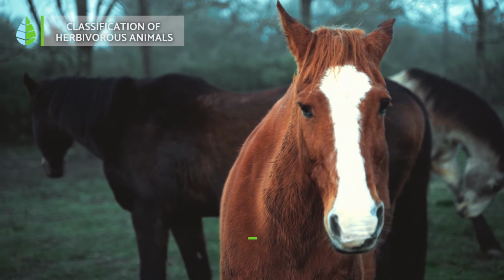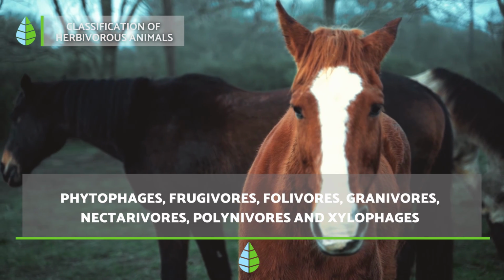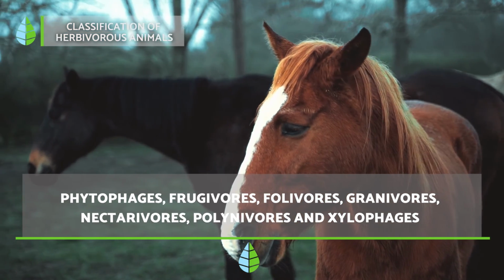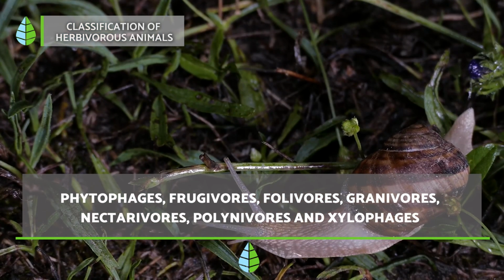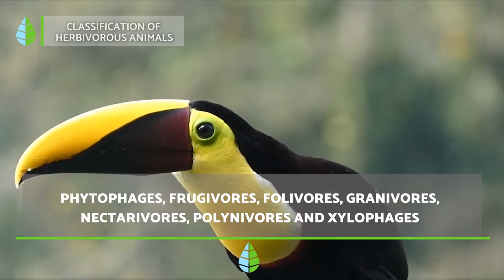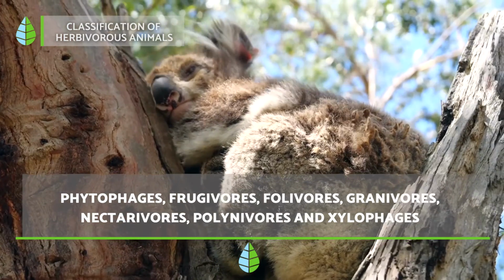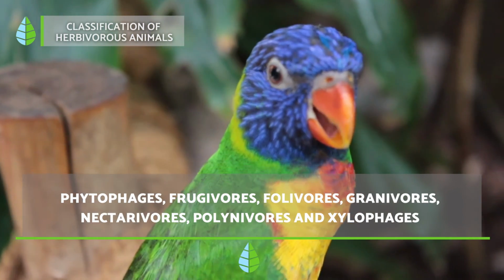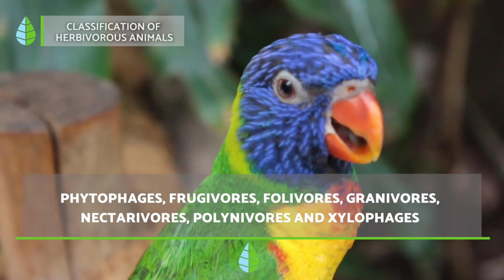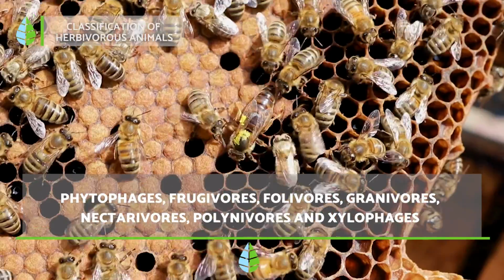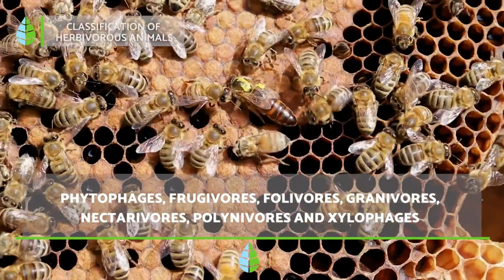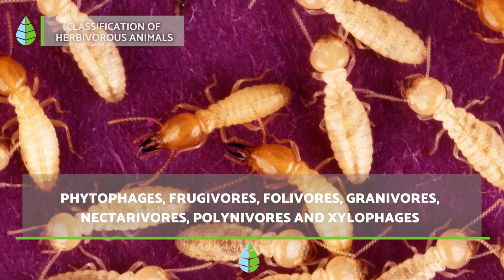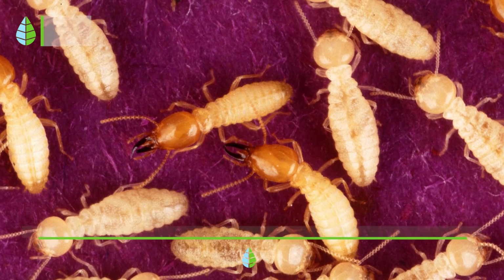Herbivores' dietary preferences span a wide range, with specific groups specializing in particular plant parts. Phytophagous herbivores consume herbs and grasses, while frugivores focus on fruits. Folivores primarily feed on leaves, while granivores specialize in seeds. Nectarivores, like hummingbirds, rely on nectar for energy, and pollinivores, like bees and butterflies, consume pollen. Xylophages, such as termites and some insects, break down wood to obtain nutrients.